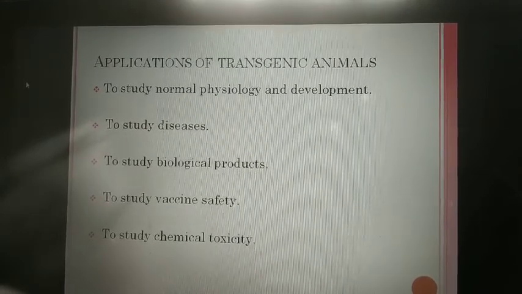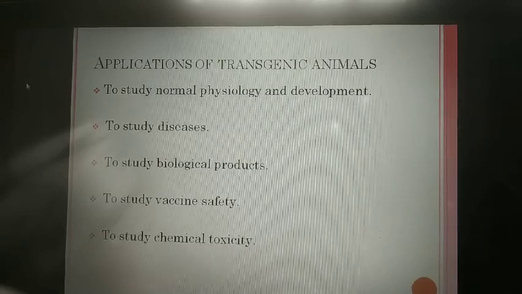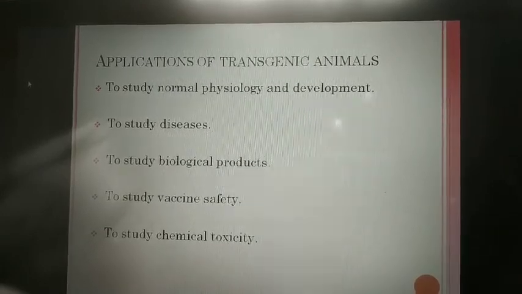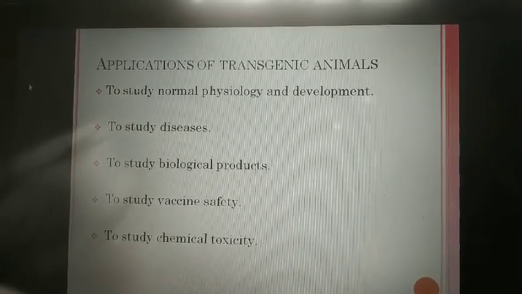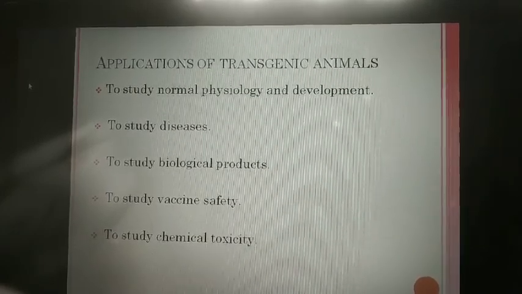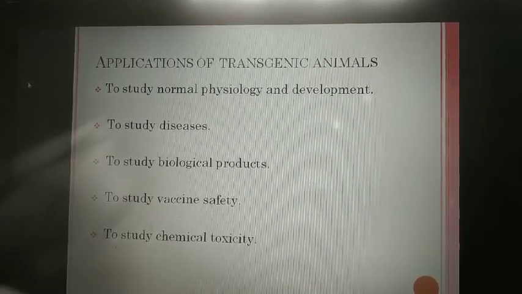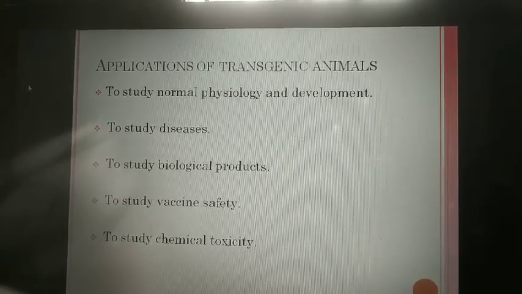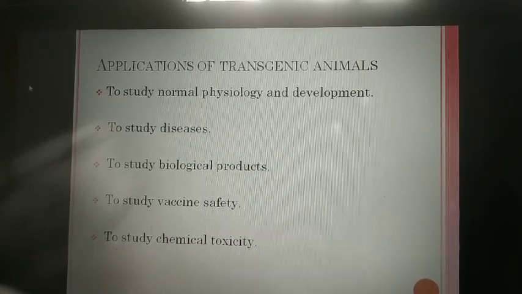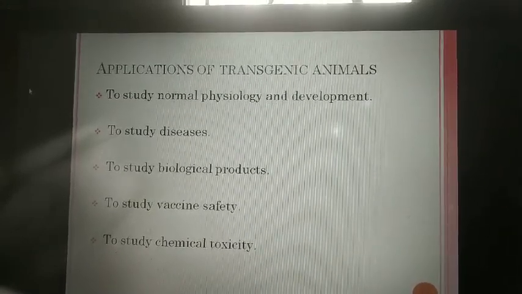Next, to obtain biological products, then to study vaccine safety. The vaccines which are given to humans are first tested on animals. We want to check whether the vaccine is exactly doing what we wanted it to do, before it is used in human beings. Next one is to study chemical toxicity.